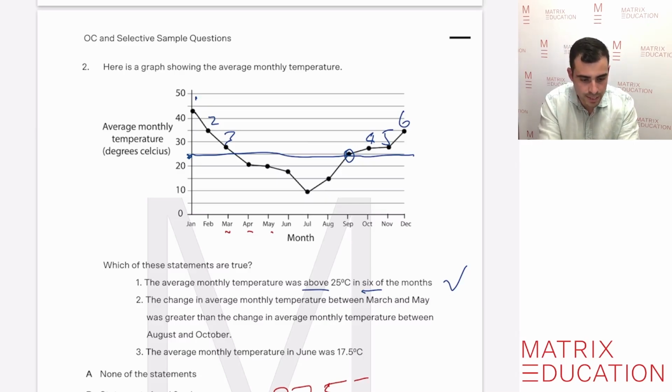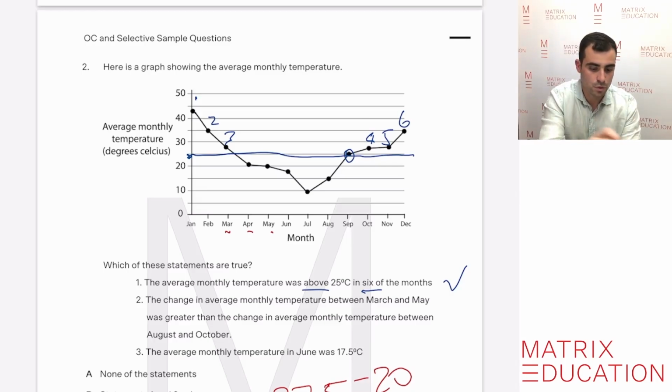The lowest temperature out of those 3 was in May, which was on the dot of 20, so it's minus 20. So we know that the difference between those months was 7.5 degrees.